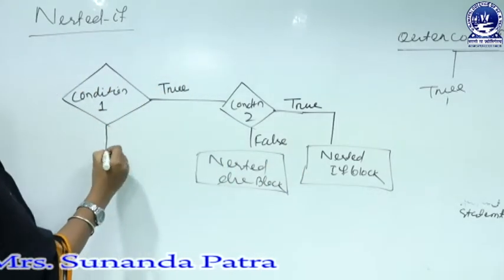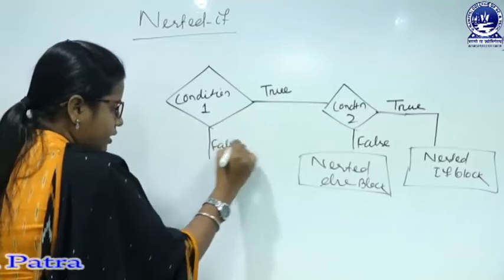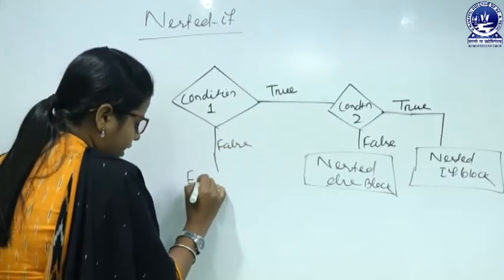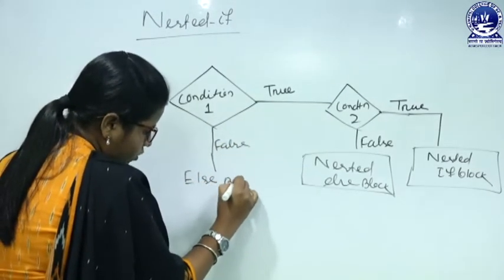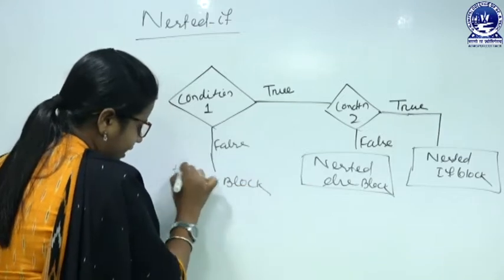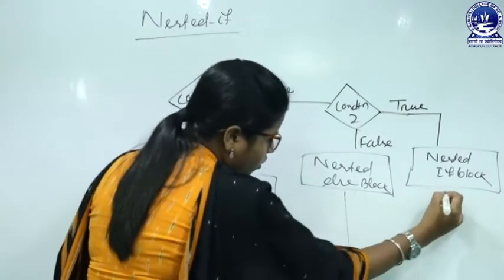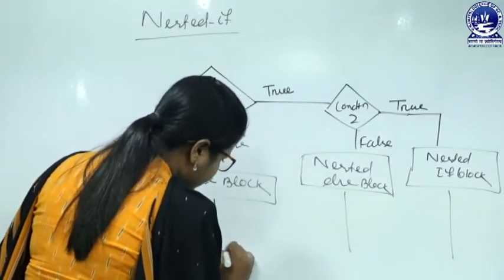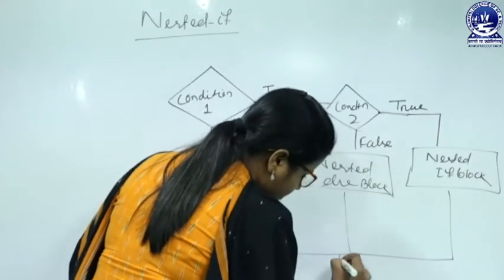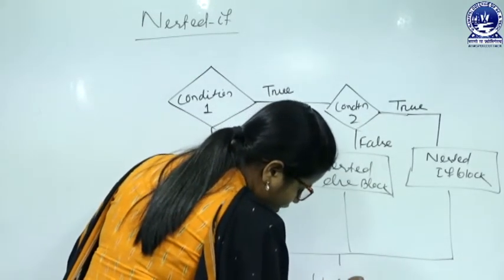And if the first condition is false, then we will go for the else part, that is only the else block will get executed, and after that we have to execute the statement that is below the if block.